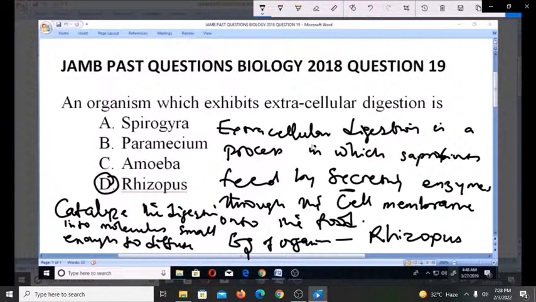So that is what we call extracellular digestion: secreting of enzymes through the cell membranes onto the food in order for the enzyme to catalyze digestion of the food into smaller molecules, small enough to be taken up through passive diffusion. An example of an organism that does this is Rhizopus, and that's why D is the correct answer. Thank you.